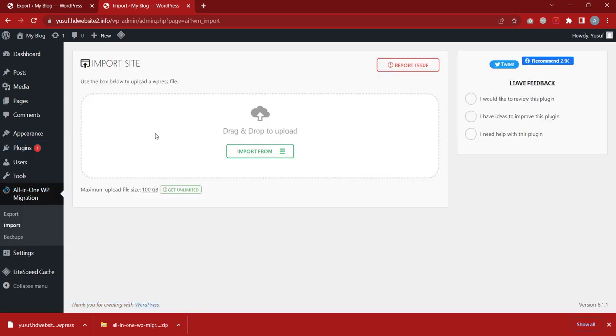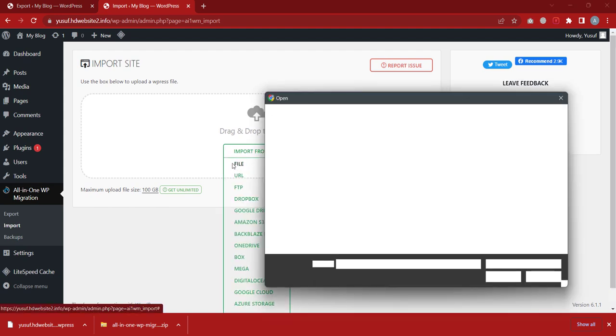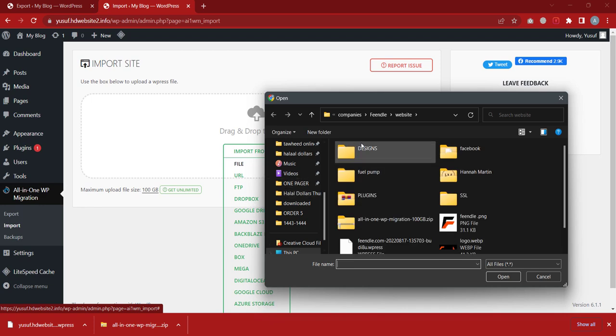It's going to ask me where I want to import it from. So I'll click on it and say I want to import it as a file. It will then ask me where the file is that I want to import from.